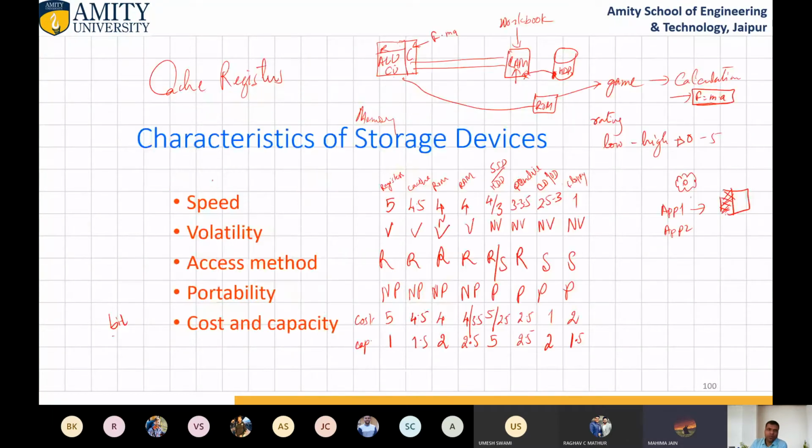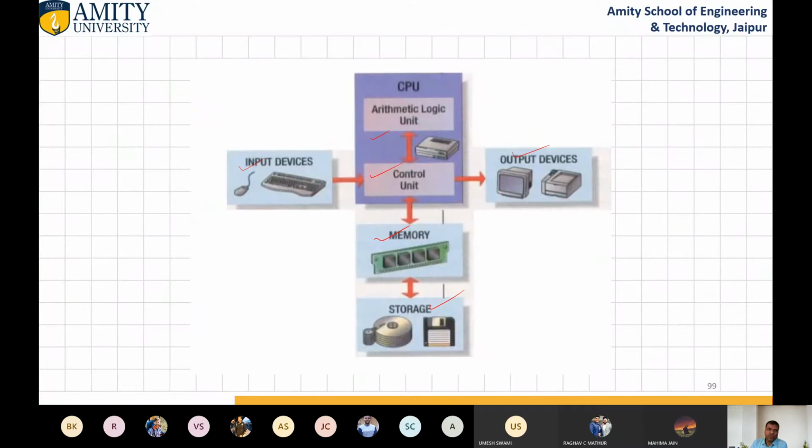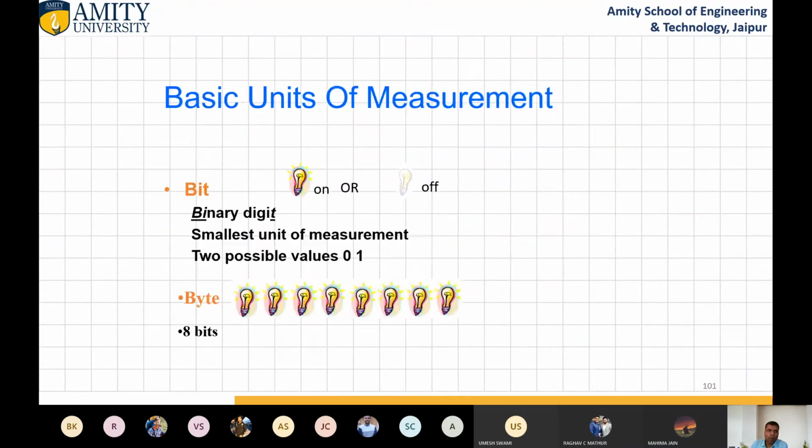Okay. Now come to storage unit. The basic unit of measurement of storing anything is the bit. Bit: BI means binary and T is taken from digit. So a bit is either 0 or 1. When it is on, it is known as 1, and when it is off, it is known as 0. So there are always two possible values of a bit.